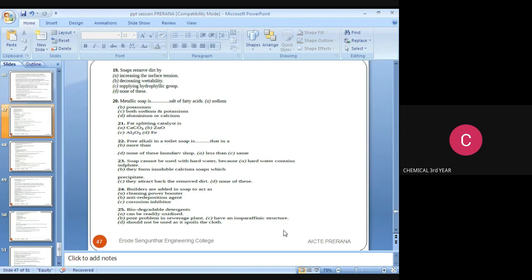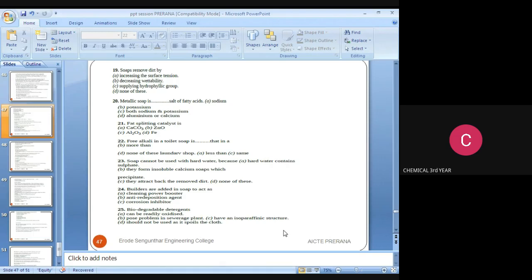The next question: the fat splitting catalyst is, the options are CaCO3, ZnO, Al2O3, and the D option is Fe. What is the answer? The fat splitting catalyst is zinc oxide, ZnO.